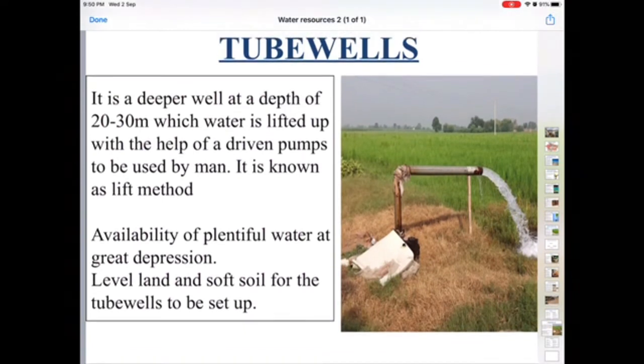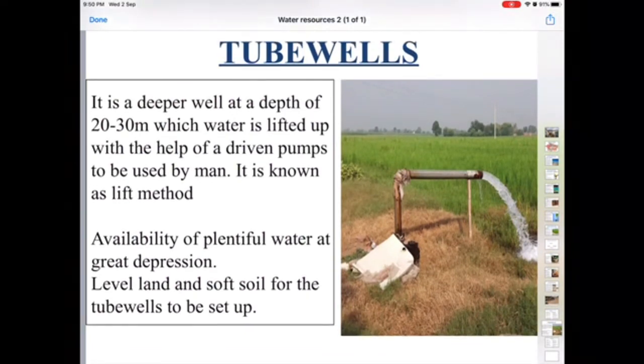Next we will be talking about the tube wells. What is a tube well? It is deeper than the well, and the water is lifted up from a depth of 20 to 30 meters with the help of power driven pumps used by men. So that means the pumps are used and then the water is being lifted, right? And that means the electricity supply is a must.